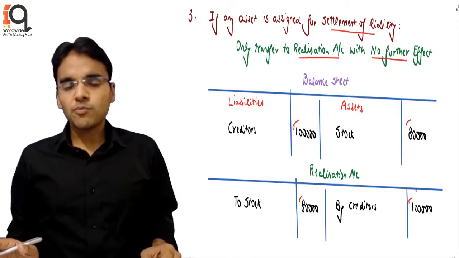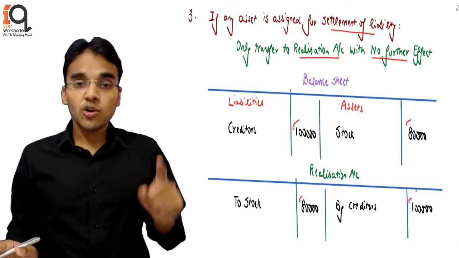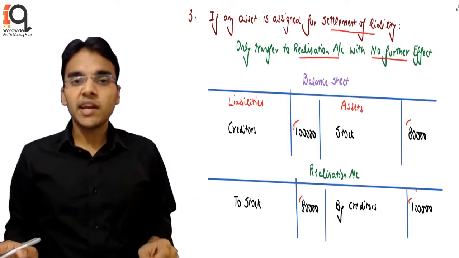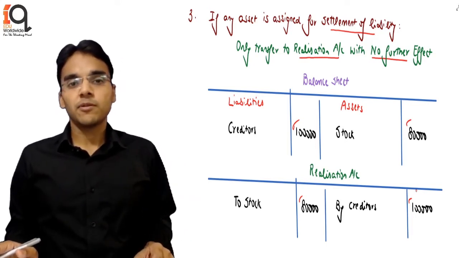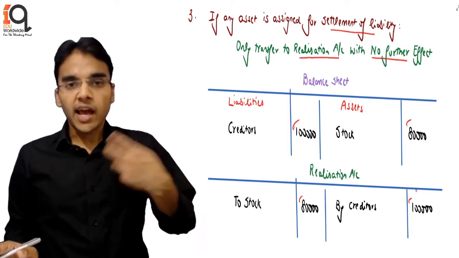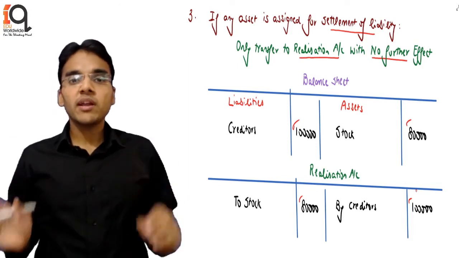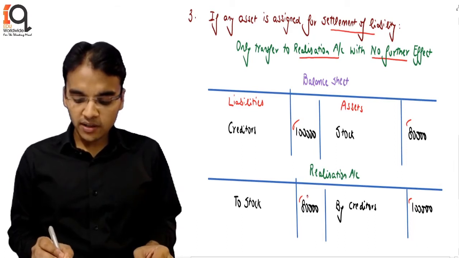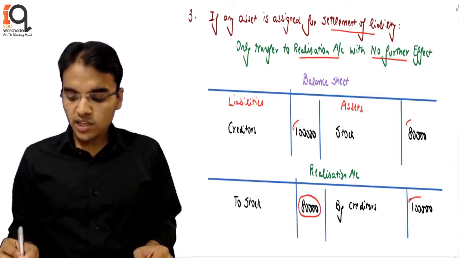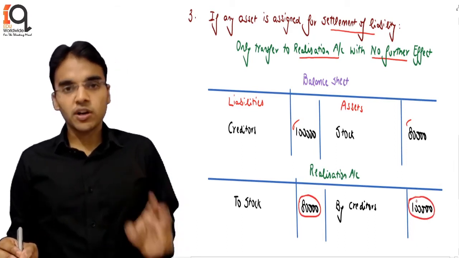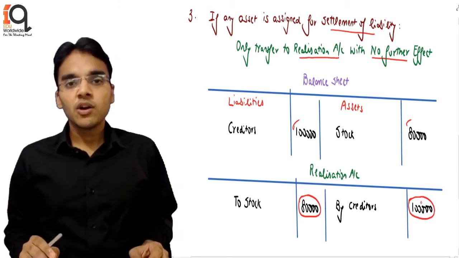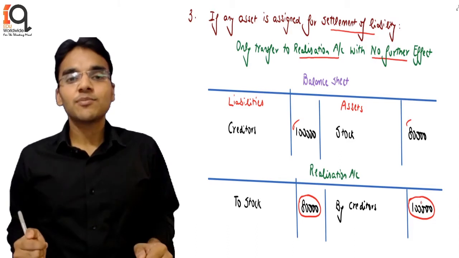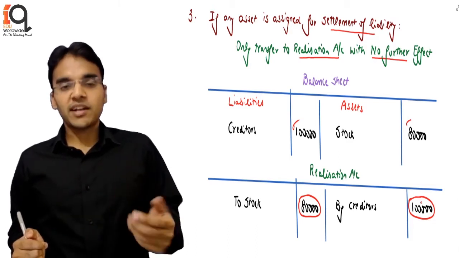So they have accepted because they think that this stock is actually worth 1 lakh. So is this a kind of profit to you? The answer is yes, because for settlement of a liability of 1 lakh, you have given an item worth only 80,000, students. So it is actually a profit. And I am saying, don't do anything. You need not do anything. So how is the profit coming? The profit is coming only by the transfer of these items. If you see, when we have transferred stock 80 and creditors 1 lakh, obviously your credit side is higher by 20,000. So automatically your realization profit will come, because your effective entry is nothing.